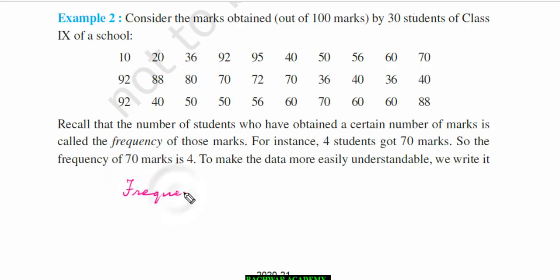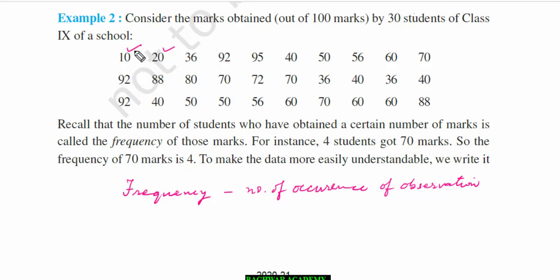Frequency is what? Any observation. Observation means, suppose here you see, these all will be called observations. So any observation, how many times is it occurring in this information. Number of occurrences of an observation will be called its frequency.